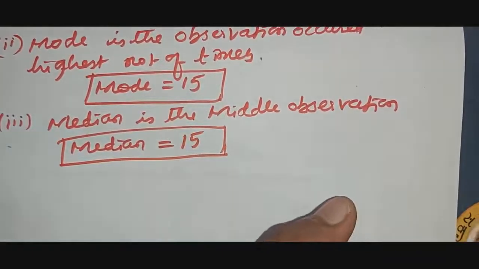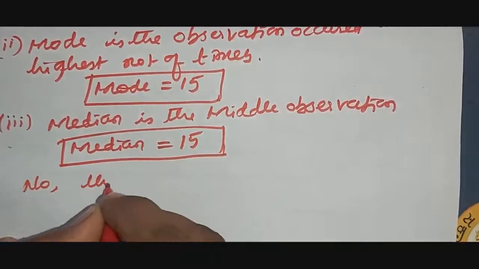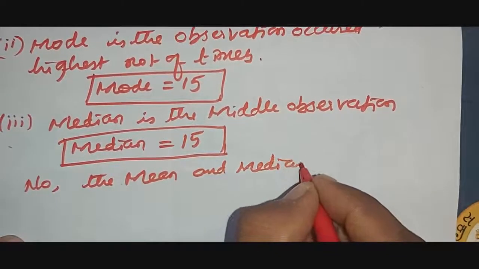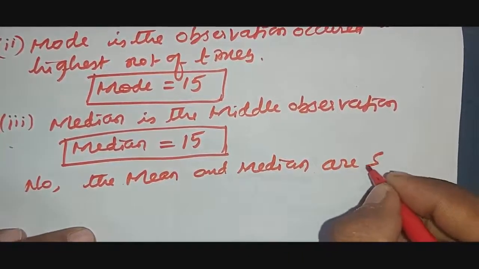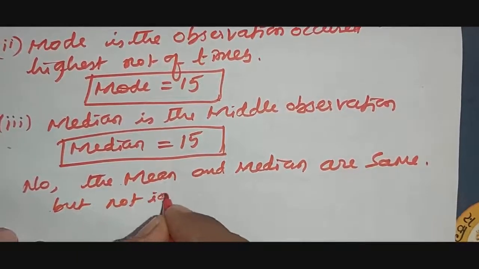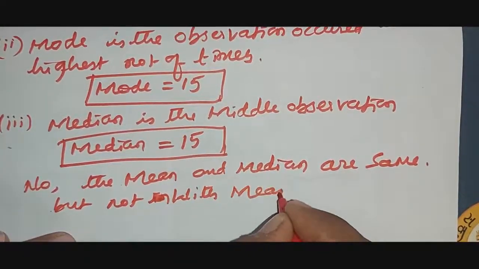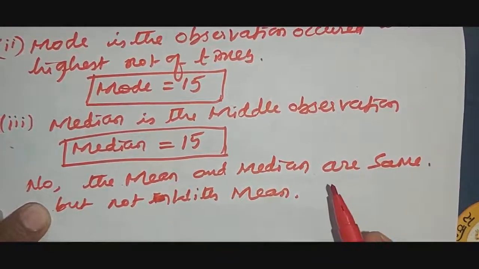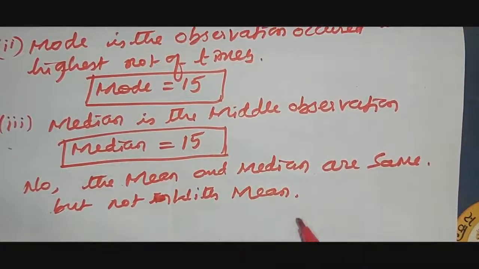See, they have asked whether the three are the same, but the solution is no. The mean and median are same, but not with the mean. Mean and median are same, but not with mean. So you can write like this also: the answer is no. The mean, median and mode are not the same, you can write. Here only two are the same, but not with the mean.